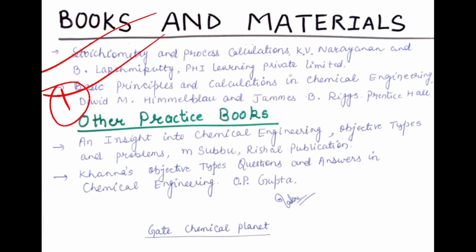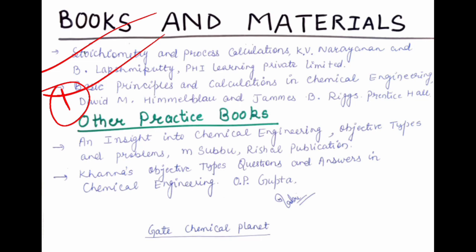The second book, Stoichiometry and Process Calculations by K.V. Narayanan, is a very good book. You can learn some basic physical properties, basic laws about the behavior of gases, liquids and solids, and some basic mathematical problems given in this book. So this is a very good book to enhance your basic concepts related to units and dimensions and some other things.